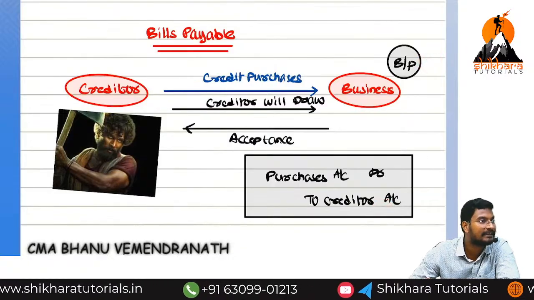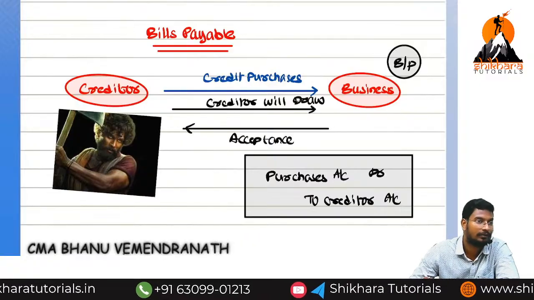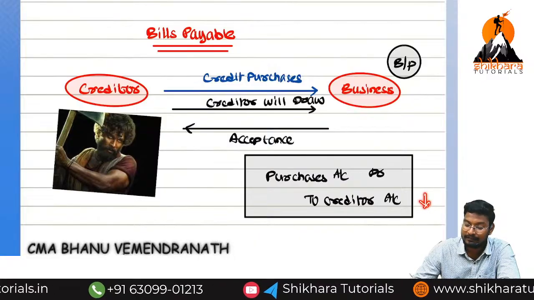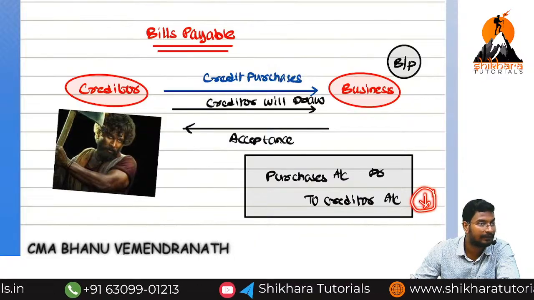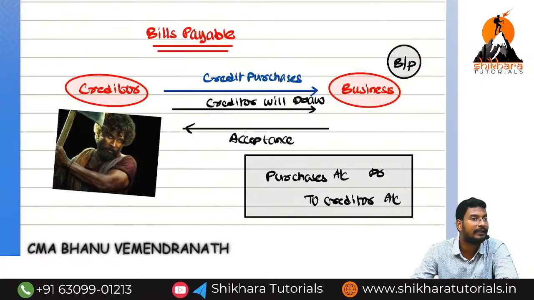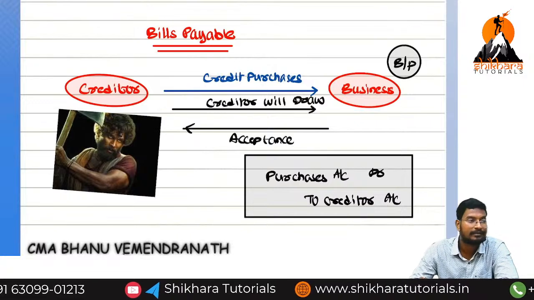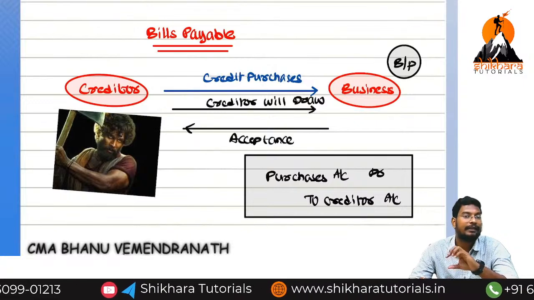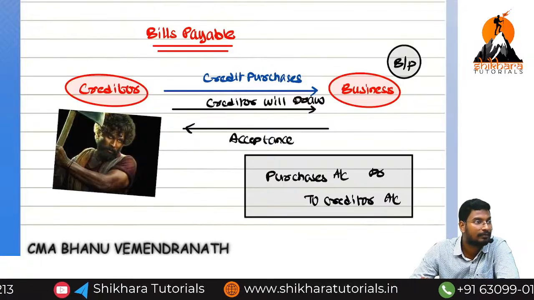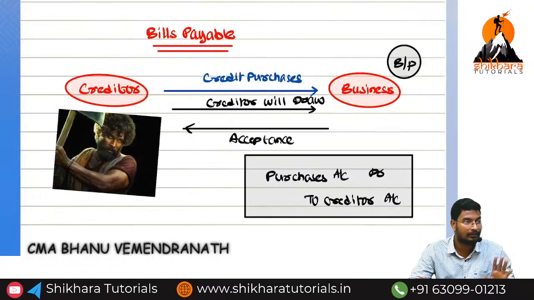Bills payable is an asset or liability? Liability. Creditor is also a liability. So both are liabilities, but the creditor value is decreasing, so we debit. The bills payable value is increasing, so we credit. What is the entry? Creditor account debited to bills payable account. This creditor name will be changed to drawer. At that point of time we can discuss it in a clear manner.